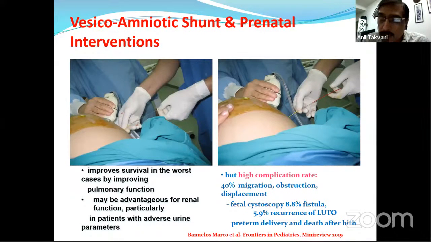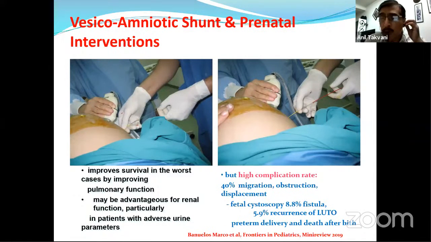Another intervention is fetal cystoscopy. Fetal cystoscopy is done with a 1 millimeter telescope, introduced transuterine into the bladder. We have to go into the urethra, find the valve, and then ablate it. It also nowadays appears to be a very much established procedure.